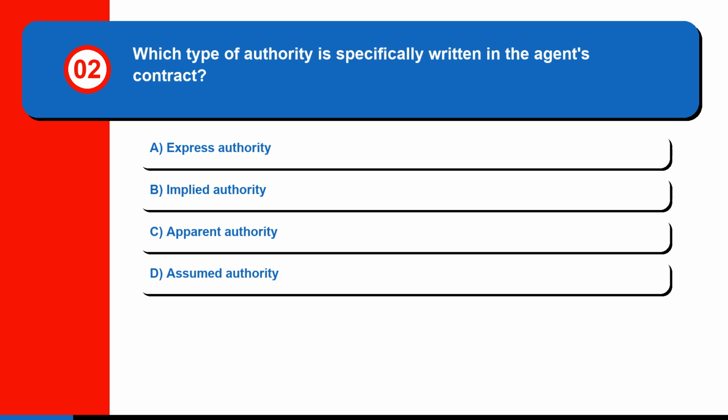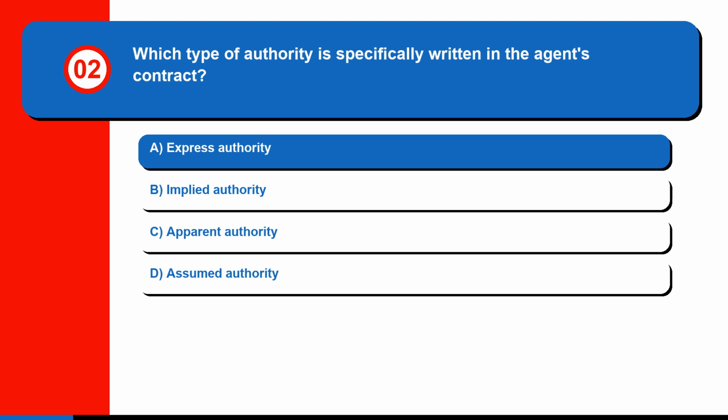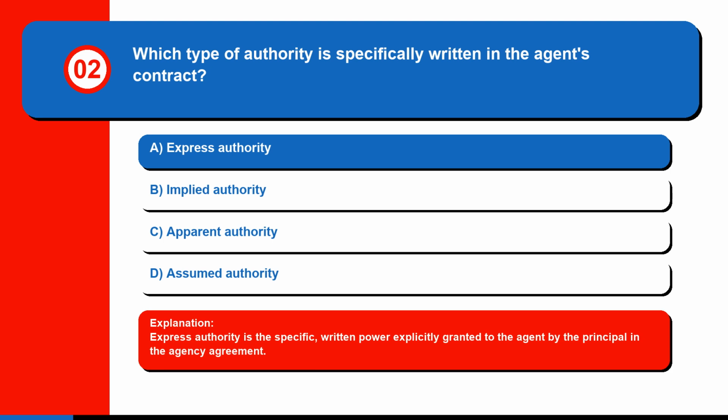Question 2. Which type of authority is specifically written in the agent's contract? A. Express authority, B. Implied authority, C. Apparent authority, or D. Assumed authority. The correct answer is A. Express authority. Express authority is the specific, written power explicitly granted to the agent by the principal in the agency agreement.